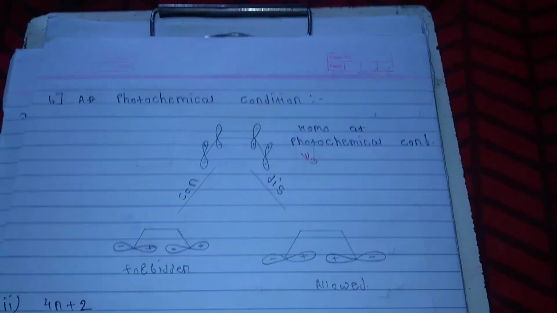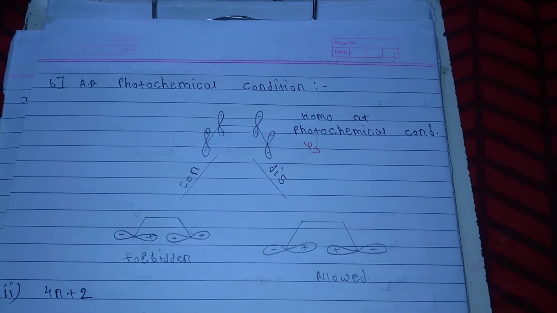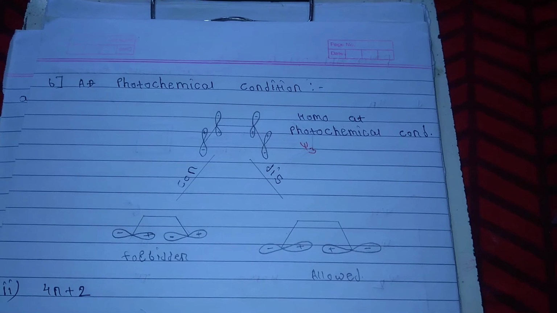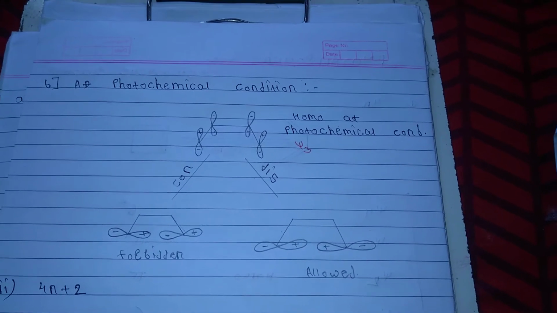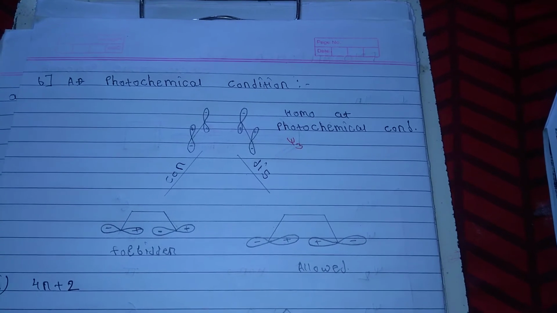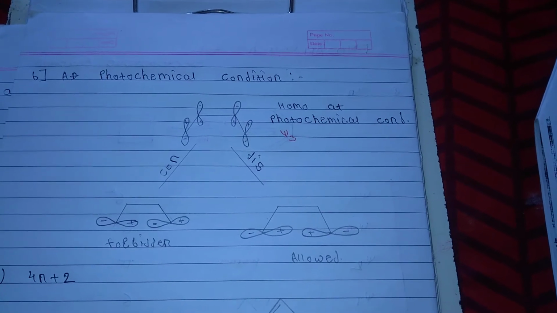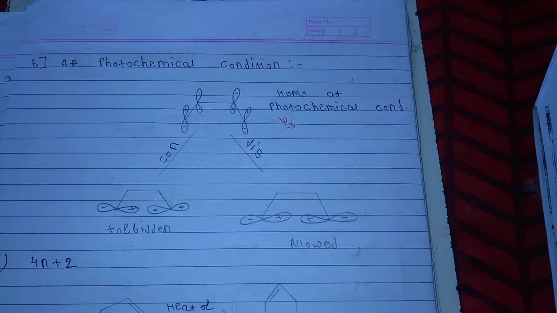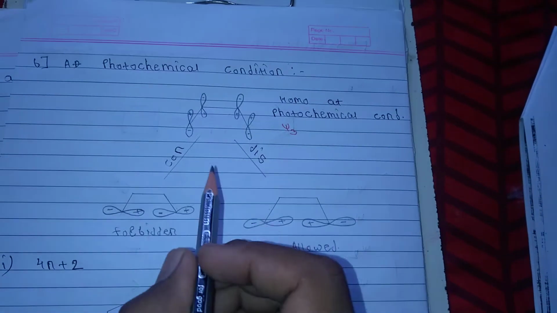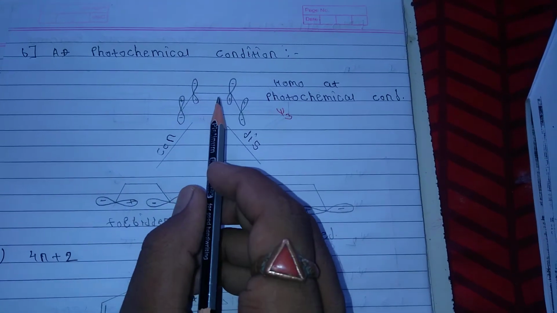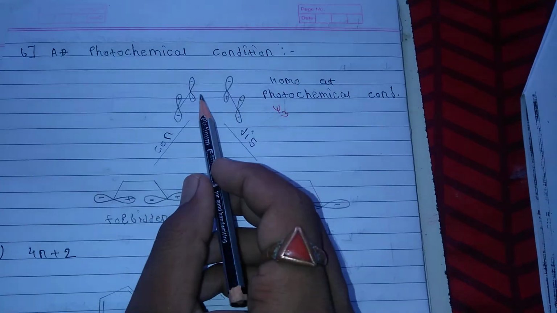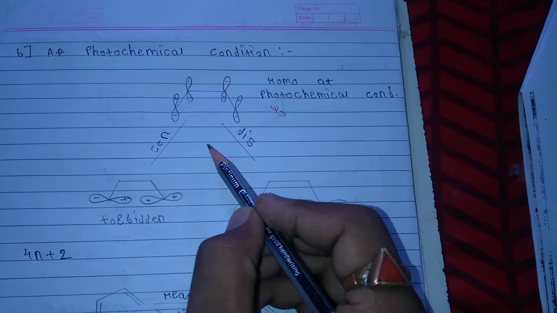The second is the photochemical condition, where there is excitation of an electron from mu2 to mu3. So at the photochemical condition, mu3 becomes the HOMO. The lobes of that orbital can be rotated by conrotatory and disrotatory paths. So we first see the conrotation. This lobe is rotated clockwise, and this is also rotated clockwise, meaning the same direction, which means conrotation. And disrotation means what?